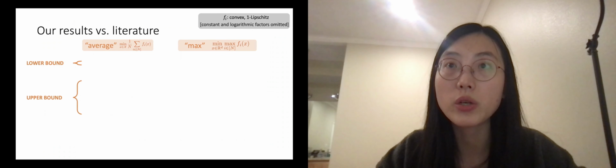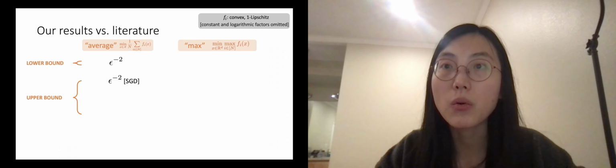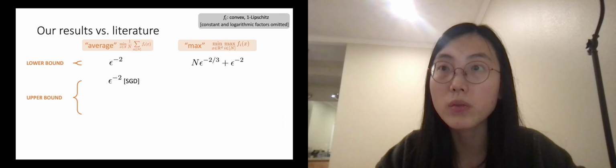First of all, we situate our main results in literature. For the average loss problem in this setting, a matching lower bound and upper bound of epsilon to the -2 is well known. On the contrary, the knowledge on max loss problem is much more limited. It is in our recent work that a formal lower bound of n times epsilon to the -2/3 plus epsilon to the -2 is proven.